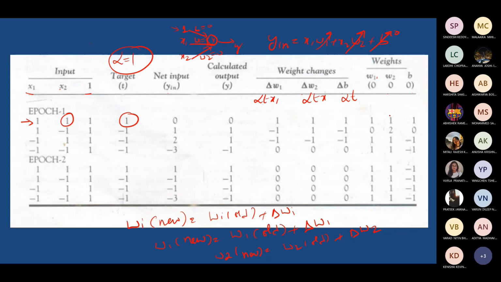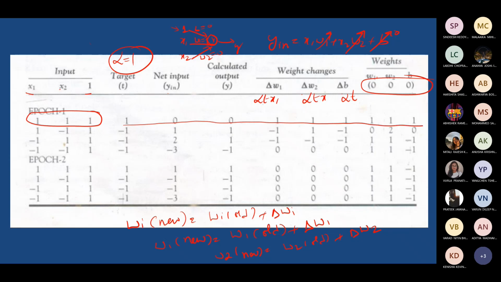Similarly, the new value of W2 is calculated here. The new value of b also can be calculated. So by going through the algorithm, when you apply the first input with the initial weight values, what is happening is shown in the row.